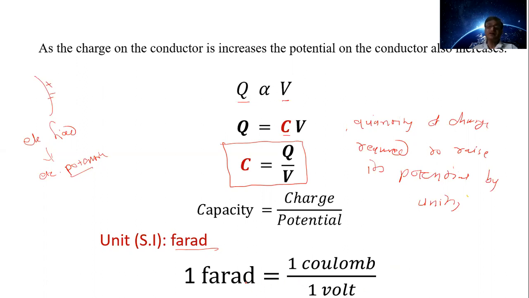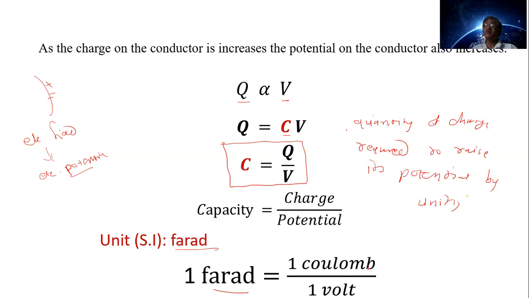Again, we can repeat here, the capacity of the conductor is 1 farad when the charge of 1 coulomb rises its potential by 1 volt.